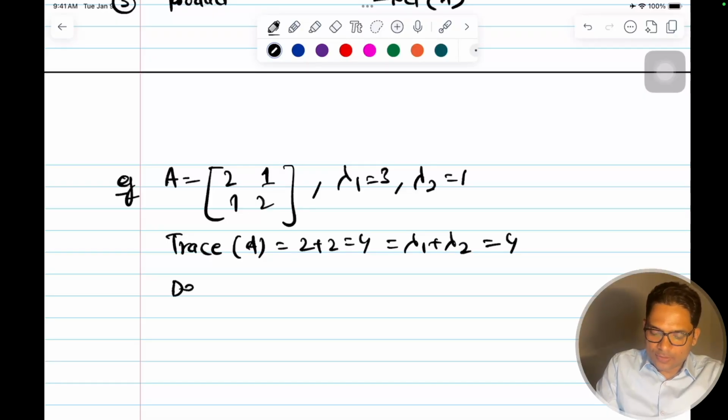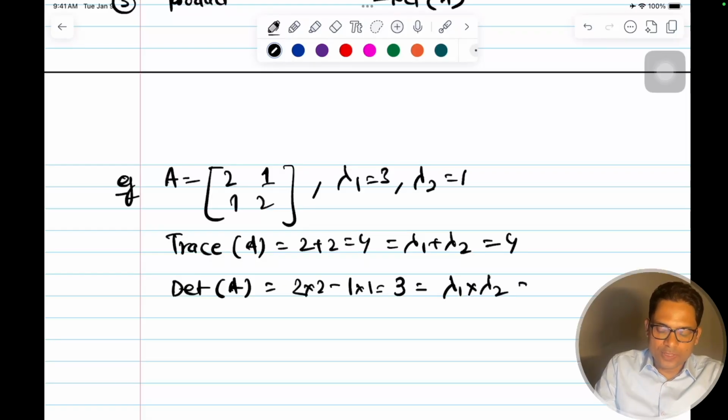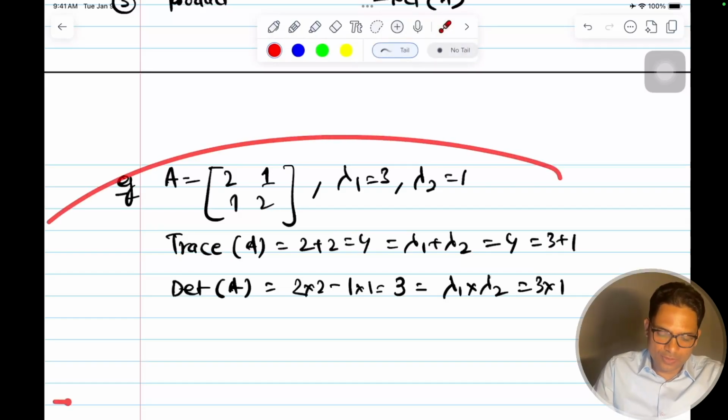And similarly, the determinant of A is equal to 2 into 2 minus 1 into 1. This is 3. Isn't it equal to lambda 1 into lambda 2? That equals 3 into 1. So this is just a quick verification of what we have seen already.